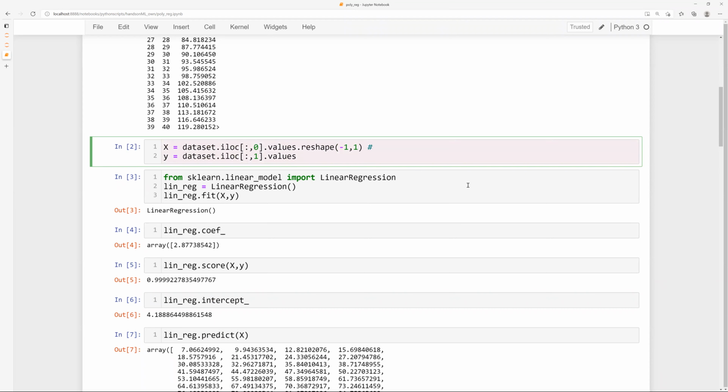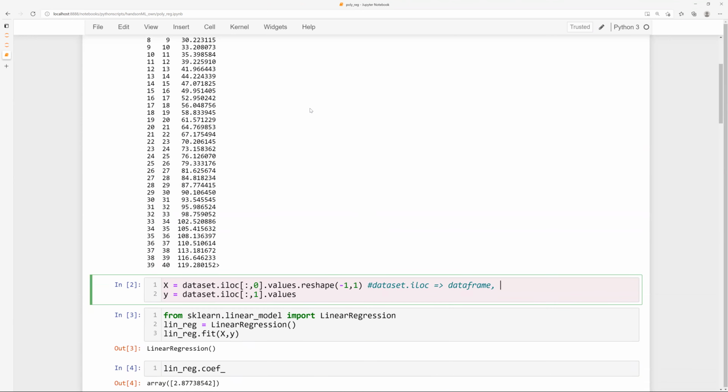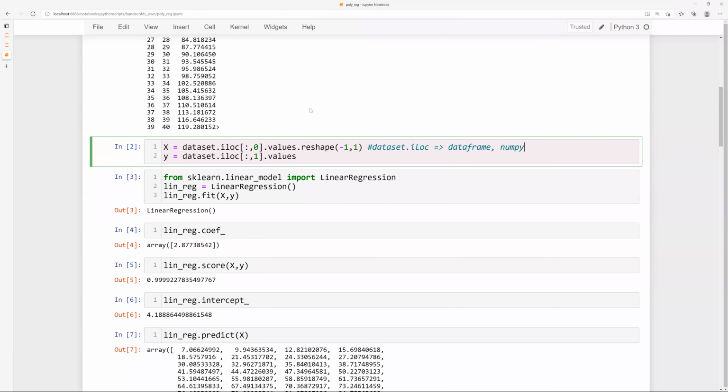Dataset dot iloc is going to give you another data frame. We do not want that. This creates another data frame which is not really a universal data structure. We want to use a more universal data structure, which is a what is that? A NumPy list. Okay, we want to use a NumPy list.